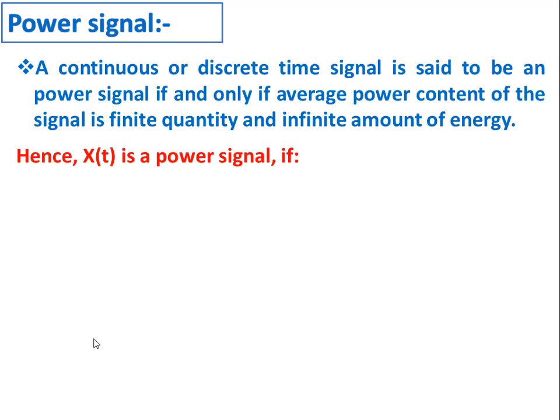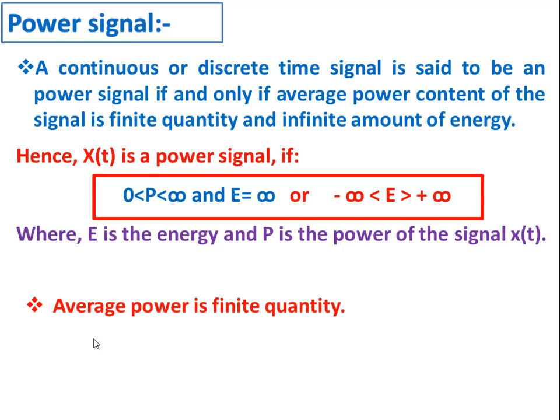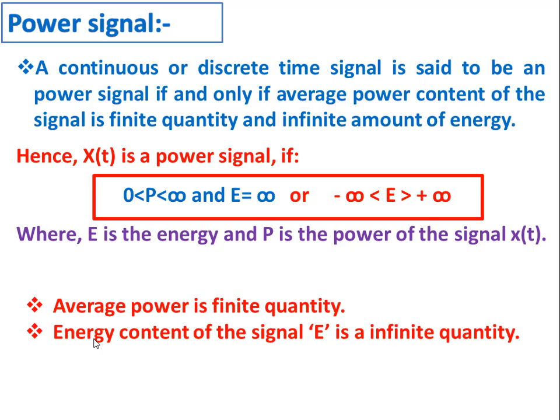Hence, x of t is a power signal if P is varying from 0 to infinity and E is equal to infinity, or E is varying from minus infinity to plus infinity, where E is the energy and P is the power of the signal x of t. One thing you can observe in this signal condition is that average power is a finite quantity and the energy content of the signal E is an infinite quantity. Hence, this signal function is called a power signal.